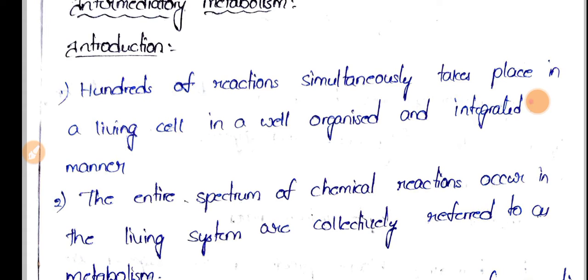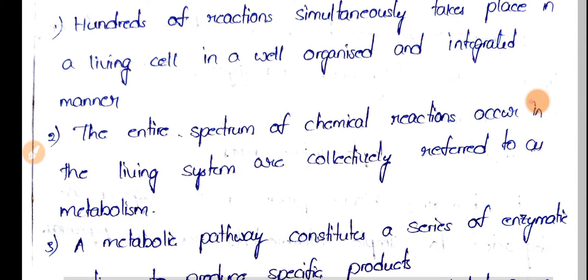If we see in nature we have chemical reactions, and the chemical reactions occurring in living systems are collectively referred to as metabolism. So what is metabolism? The entire spectrum of chemical reactions. That means whatever chemical reactions are taking place in our body, that means in the living system, are collectively called metabolism.